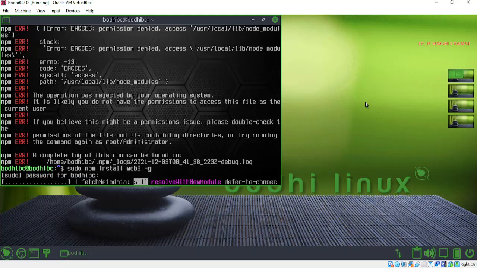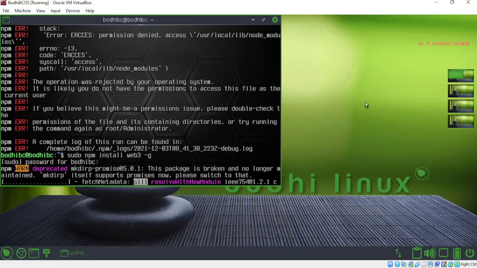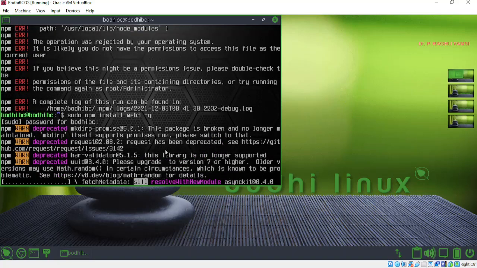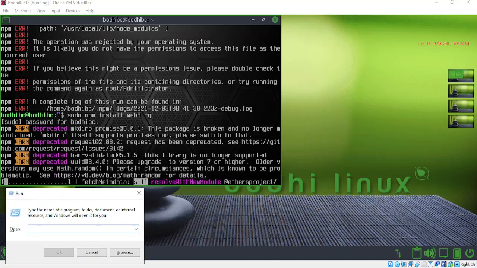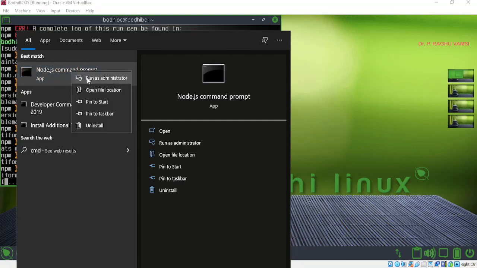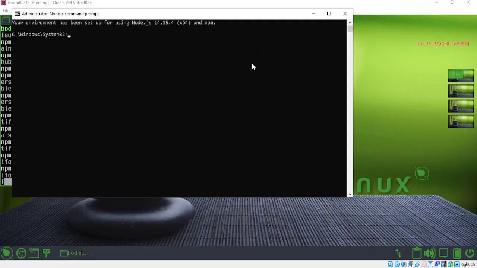Now again the data will be fetched and installed successfully. The reason is it has the provision to access the root. In Windows, you can open cmd with run as administrator, and then try to install the node and npm software. Then the npm packages will be installed, because sudo in Linux is like administrative privileges.